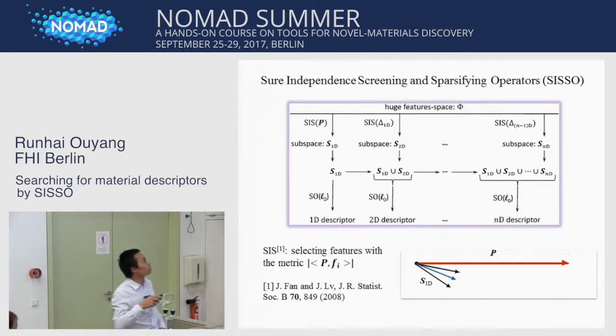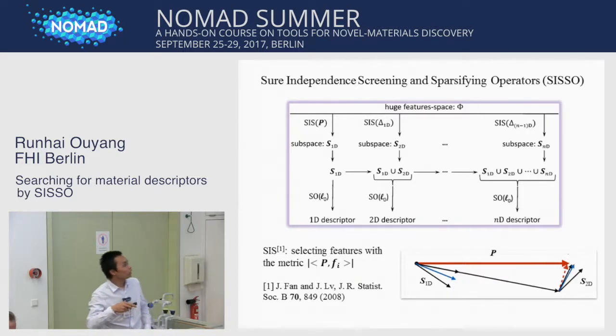Then from the subspace, we apply the SO to find the best 1D descriptor. Here 1D means only one non-zero coefficient in the model. And then we check the leftover, the residue. If the residue is still large, then we go back to the huge space and do SIS again. But now we replace the target property by the residue and select the second subspace.